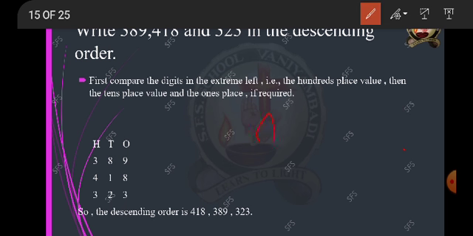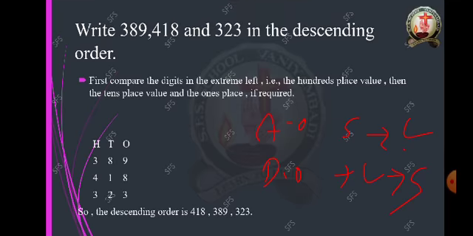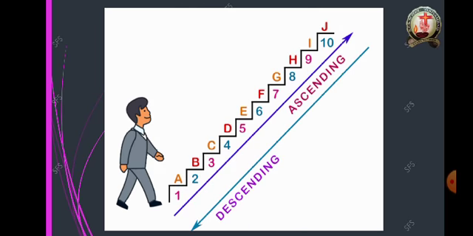So ascending order means small to large. Descending order means large to small. Yes, have you understood, children? Yes, very good. Now see here, look at the picture, children. I have told you already the steps.